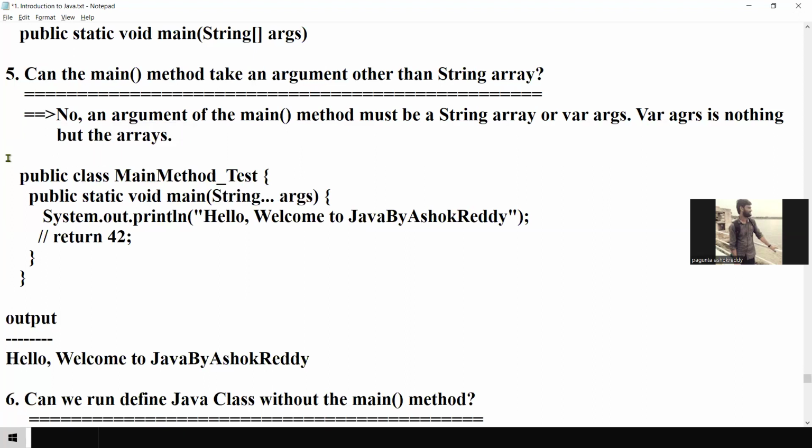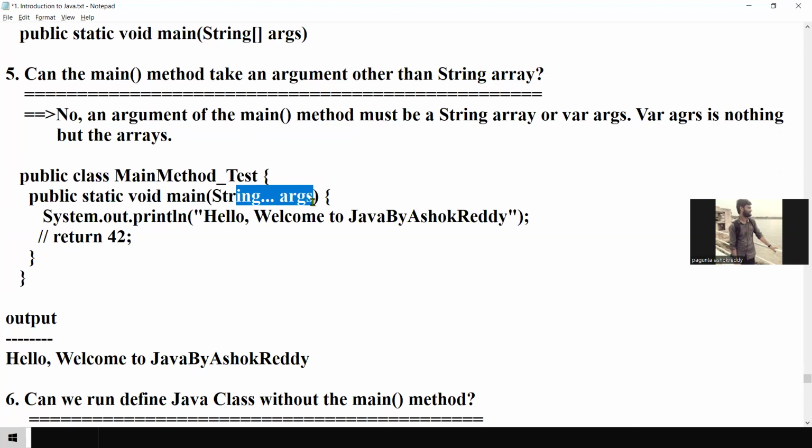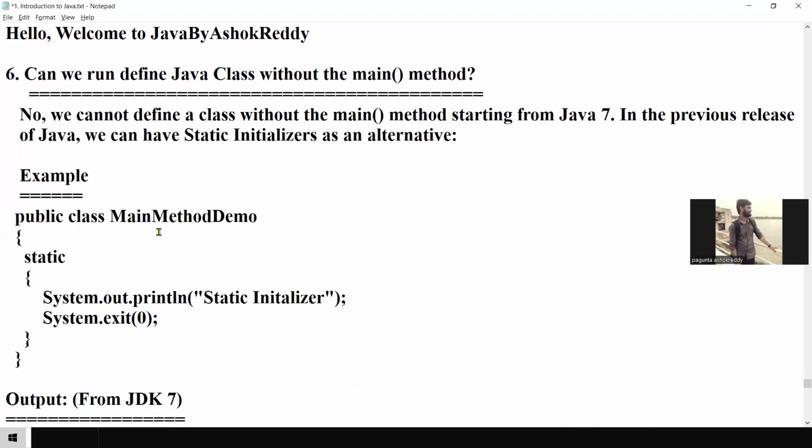The argument of the main method must be string array or var arg, which is nothing but an array. Already explained why the string array args is required: it will accept whatever value you give on the command line, any type of data. Correct now?